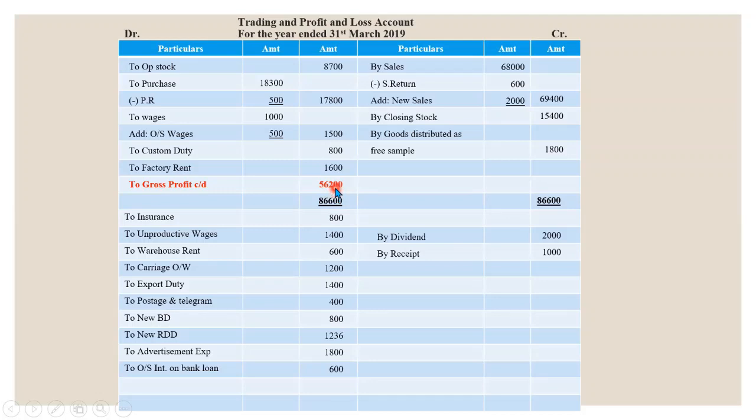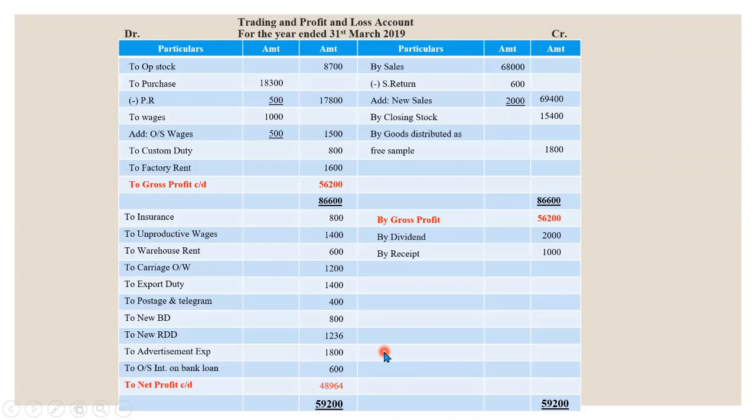Now let's carry this gross profit to P&L account, 56,200, and we will again make a total of credit side which is 59,200.